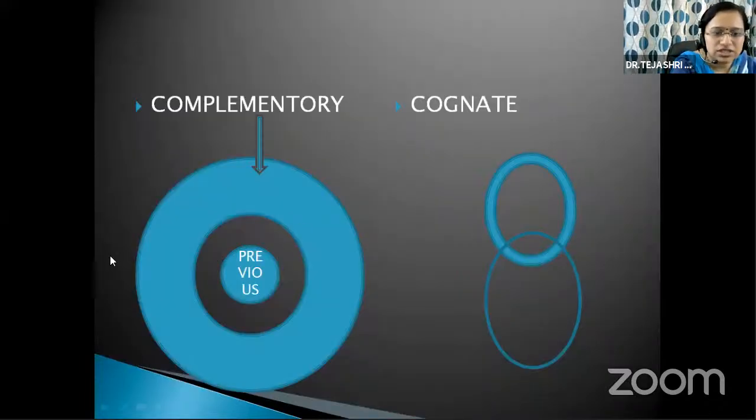So this is the difference between a complementary remedy and a cognate remedy. Cognate remedies are closely related to each other, meaning some symptoms of these two remedies are very closely related. A complementary remedy completes the action of the previous drug.